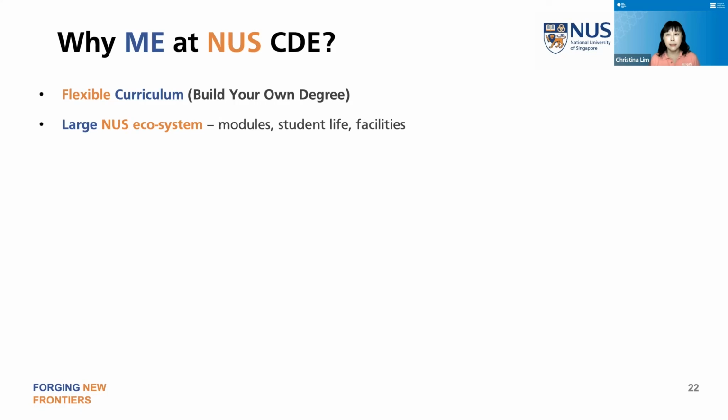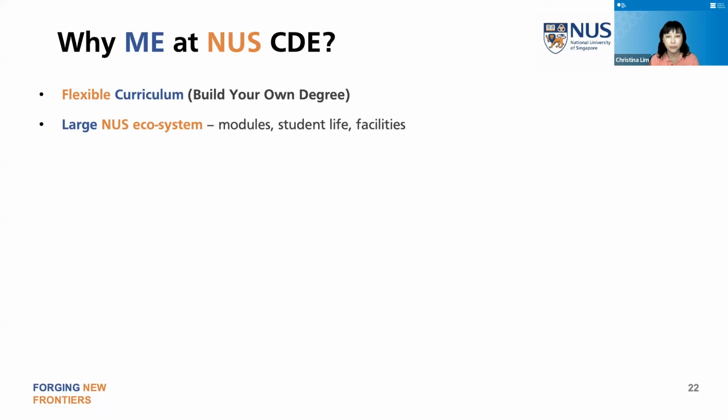Now, NUS is a very established university. So if you want to do something with your unrestricted modules like language, like music, like forensic science, you're not going to find it elsewhere in another university. Only NUS offers you that freedom and breadth of modules. And also with the breadth and diversity of modules you get diversity in student life.